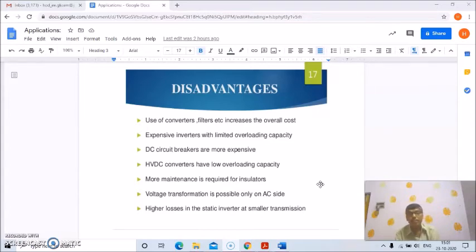So these are the disadvantages: use of converters, filters, etc. increases the overall cost, expensive inverters with limited overloading capacity, DC circuit breakers are more expensive, HVDC converters have low overloading capacity, more maintenance is required for insulators, voltage transmission is possible only on the AC side, and higher losses in the static inverter at smaller transmissions. So these are genuine disadvantages of HVDC systems.